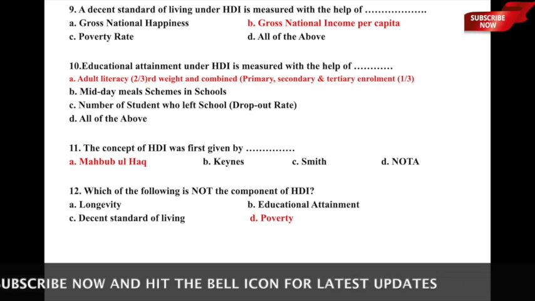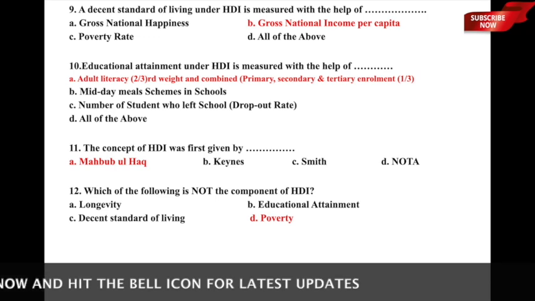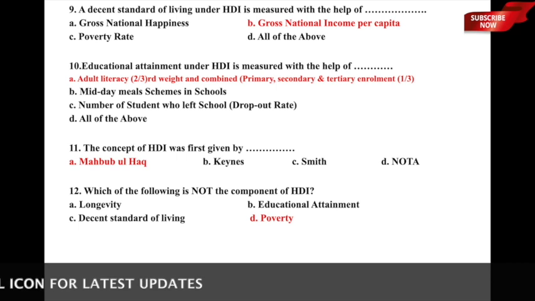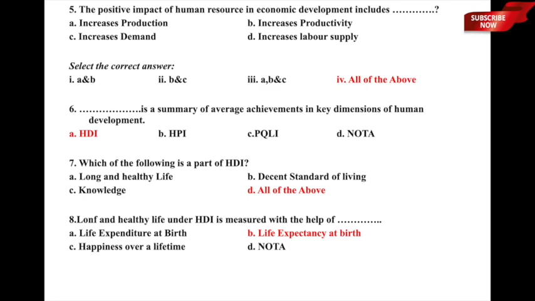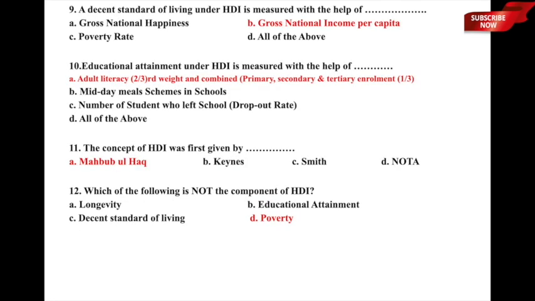That is, if you are looking at educational attainment under HDI, you have to look at adult literacy and the combined enrollments, for which you have given 2/3 and 1/3 weights respectively. If you are interested in looking at decent standard of living, then you have to measure something called gross national income, and if you are interested in long and healthy life, you have to look at life expectancy at birth. So these were the three important components of HDI. I hope they are clear. Let us now move to the next one, very important question.